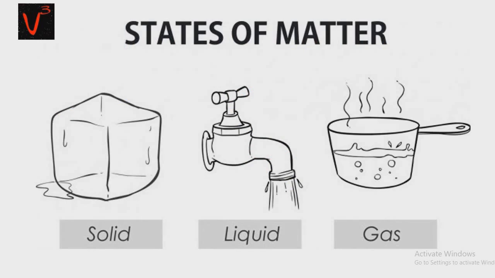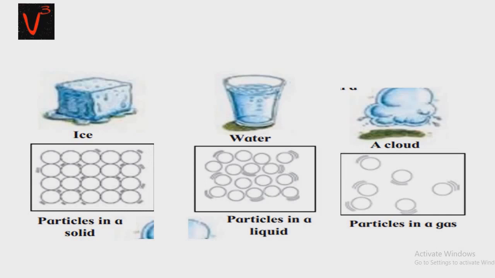Here you can see ice, water is running from the tap and water is boiling. The vapors you can see. So in all these three, water is the same, but water in the first image is in solid form, that is the ice form. In the second, from the tap, the water is in liquid form, and the vessel which is having water boiling, the water vapors are coming out, so vapor is in the gas form. That is, water is found in nature in three states: solid, liquid and gaseous.